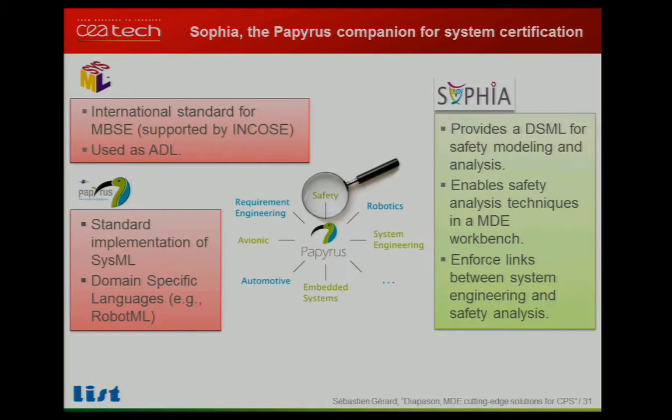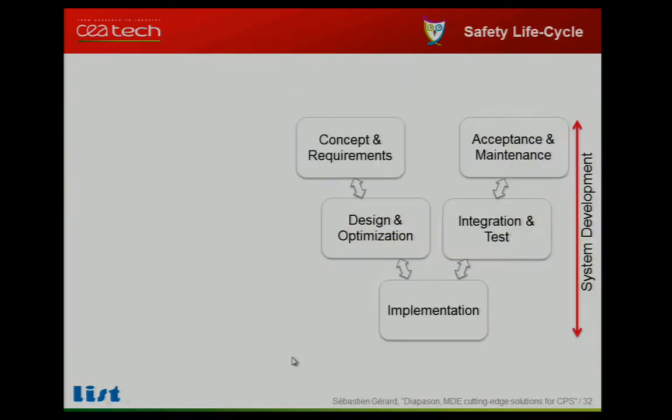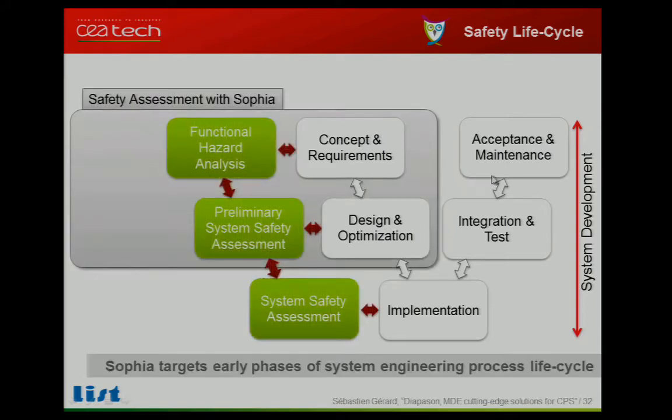Finally, we have an extension of Papyrus to deal also with safety analysis. This is an outline of a usual process for system engineering. In front of all these usual stages and phases, there are activities that have to be performed by the safety engineers. At the high level, we need to make functional hazard analysis. Then we have to make preliminary system safety assessment and so on.